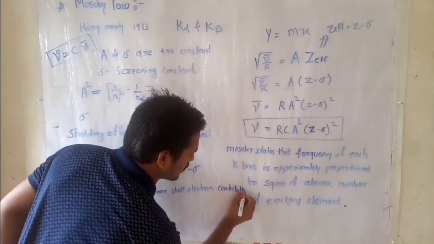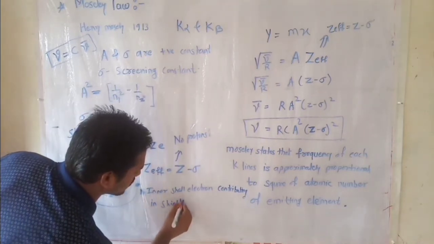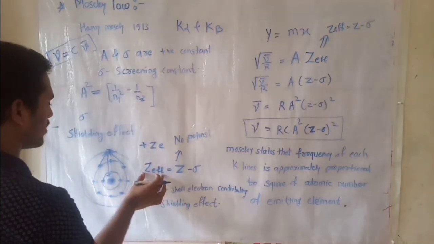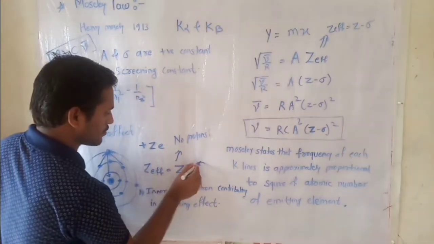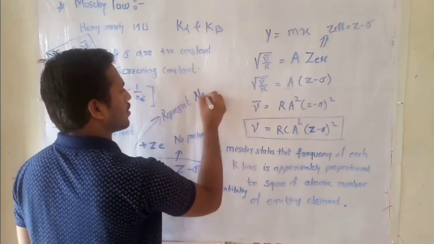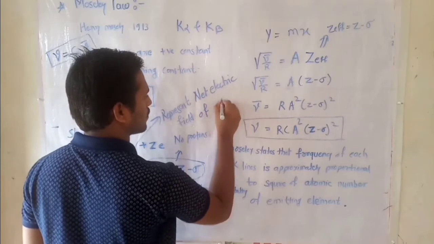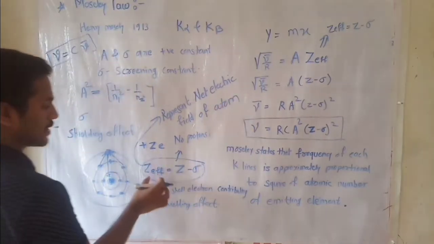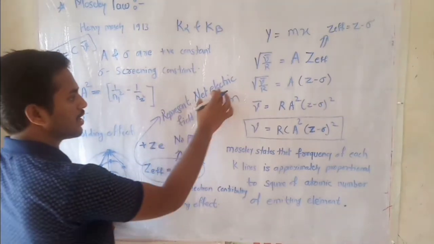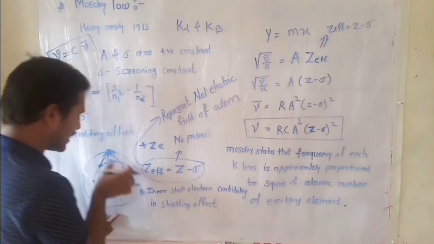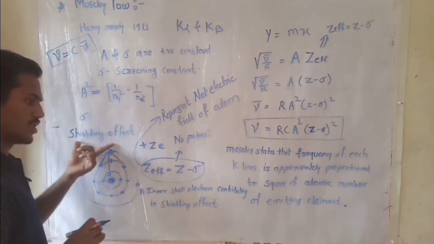contributing in the shielding effect. Hence, this Z effective value is slightly less than the actual nuclear charge. This term Z effective represents the net electric field of the atom. Okay, this is the basic concept of the shielding effect.